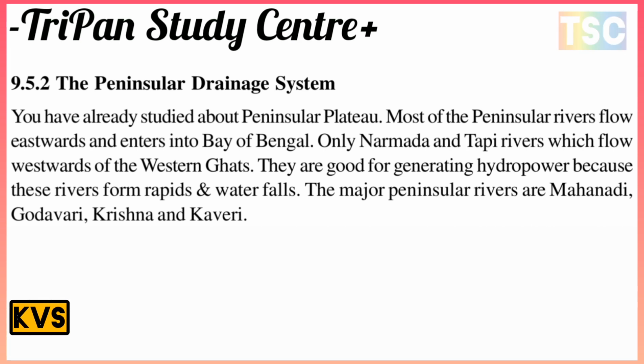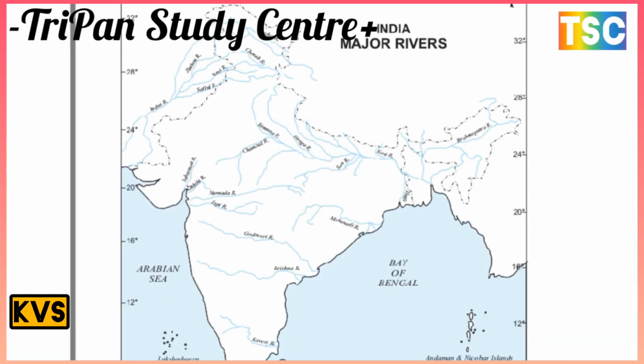There is a most important river of the peninsular rivers side here. On your screen, there is a most important map, the Indian major river system. You know that there is a most important river system on your screen. All over India, there are different types of rivers that flow here. There is an important major river system in India.